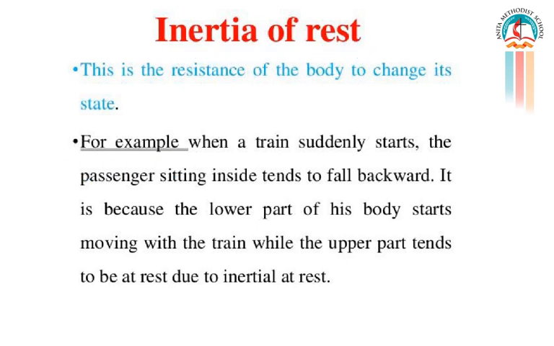For example, when a train at rest suddenly starts, what happens to the passengers? The passengers sitting inside tend to fall backward. This is because the lower part of the body starts moving with the train while the upper part tends to be at rest due to inertia of rest. The resistance of the body to change its state of rest is called inertia of rest.